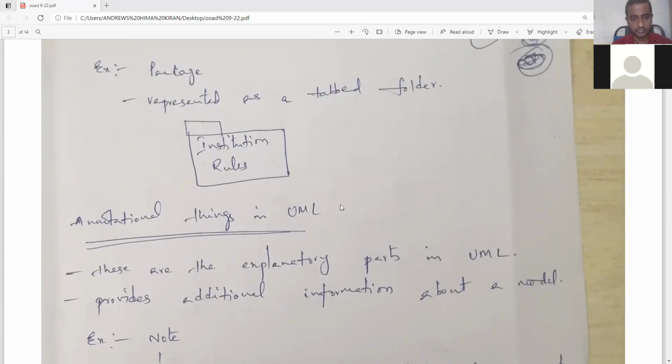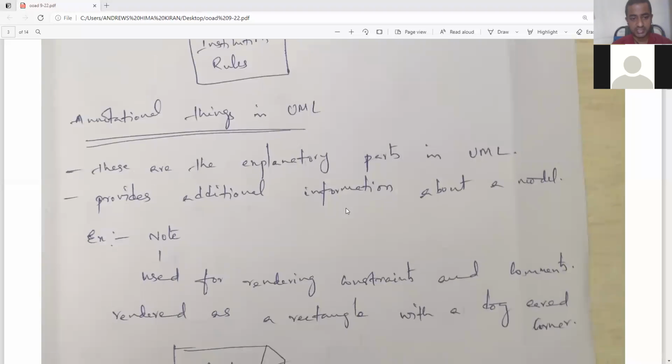Annotating is nothing but providing additional information about a model. It is used for rendering constraints and comments. That means additional information. If you can see here, the second line, it provides additional information about a model.